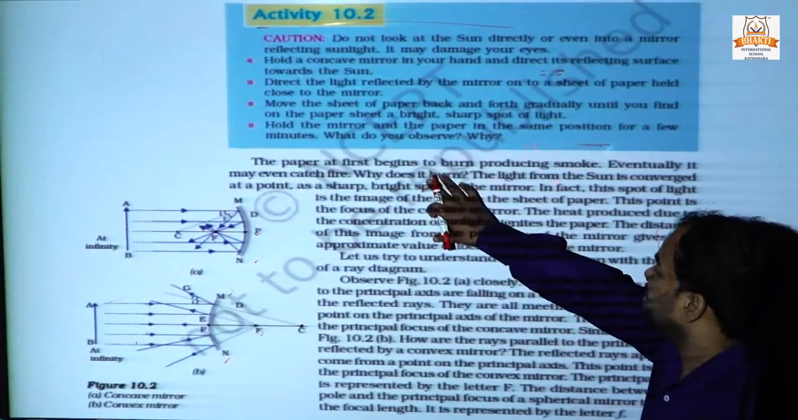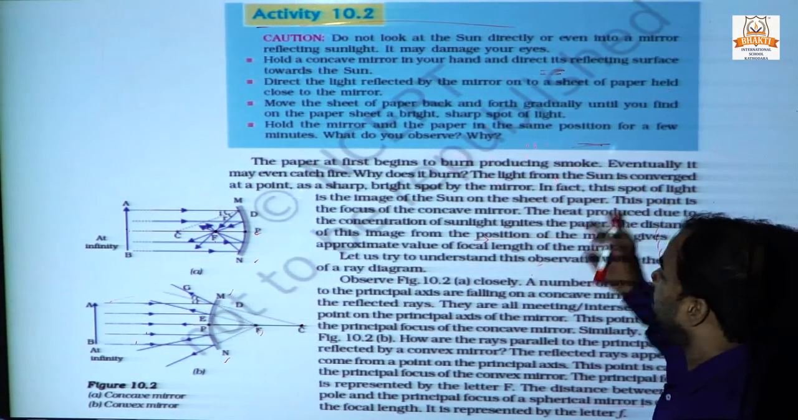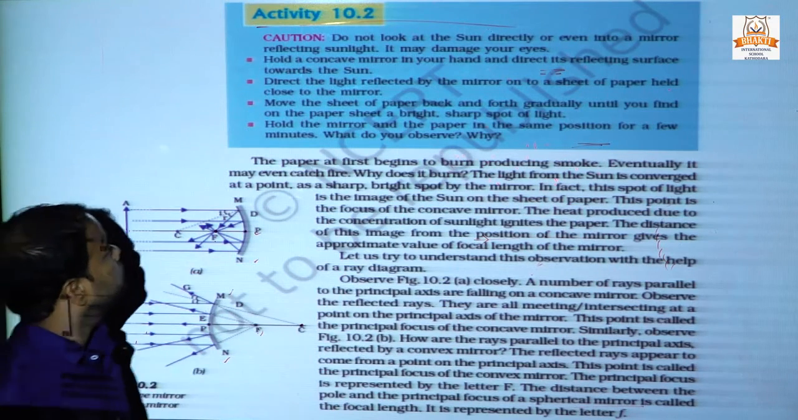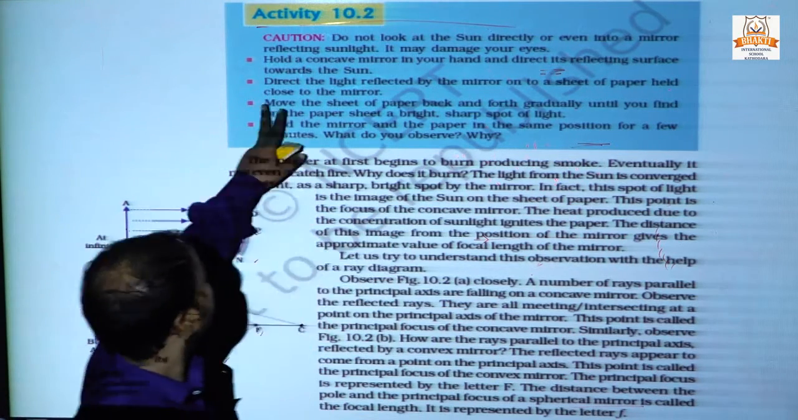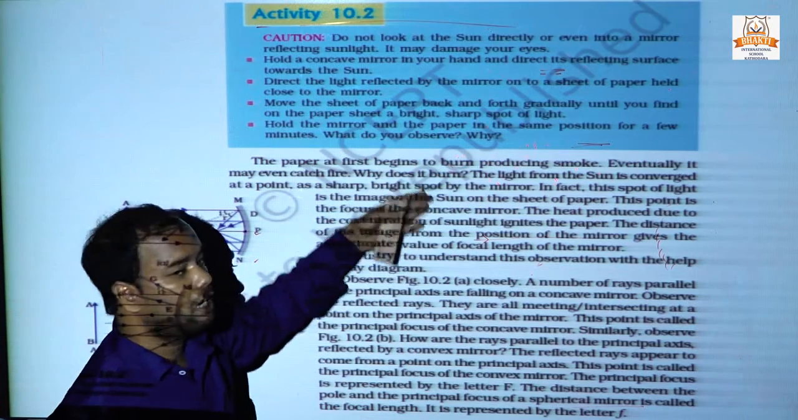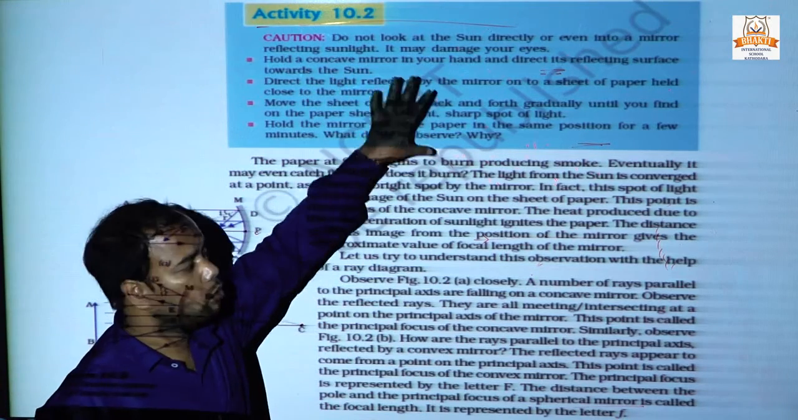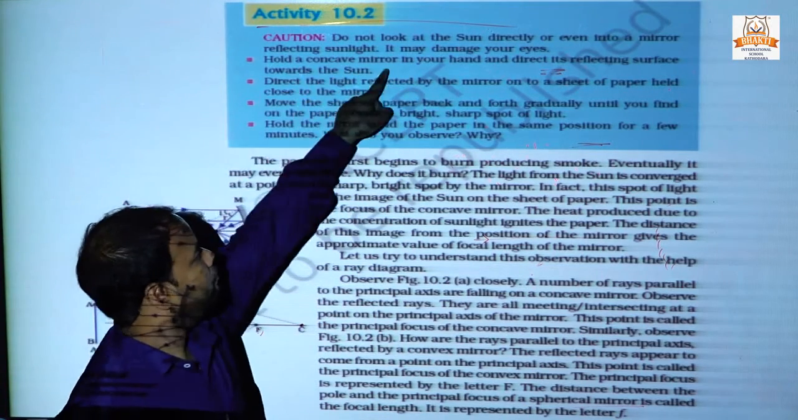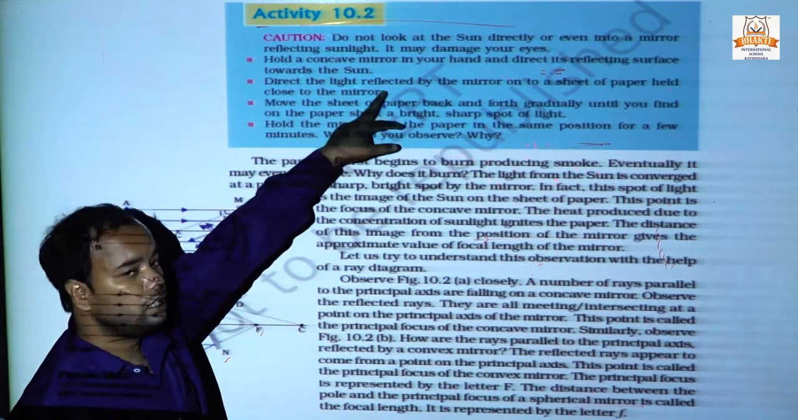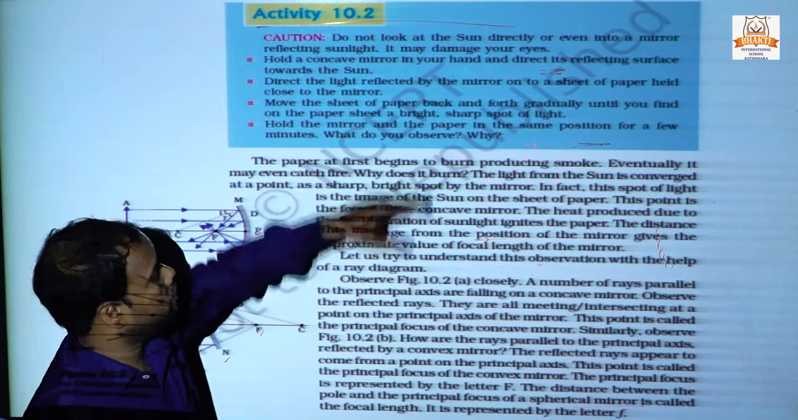The paper at the focus begins to burn, producing smoke. Eventually it may even catch fire. Sorry, in this activity, hold a concave mirror. This paragraph is about the activity. So first of all, go through the activity. Hold a concave mirror in our hand and direct its reflecting surface toward the sun. Reflecting surface toward the sun, this is an important point.